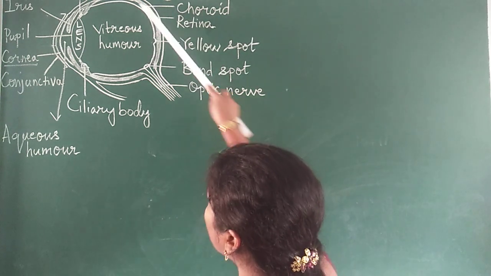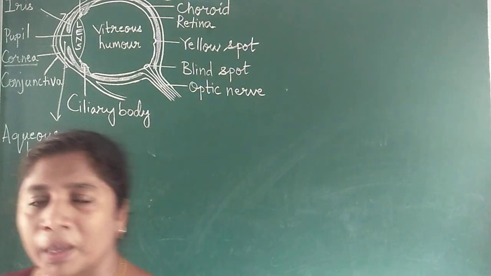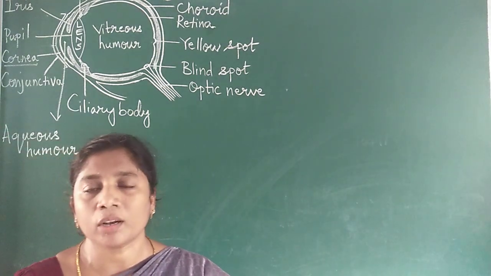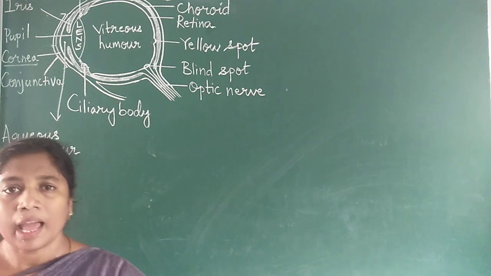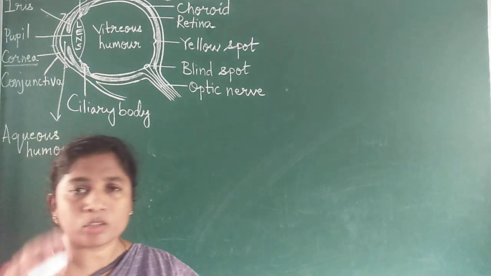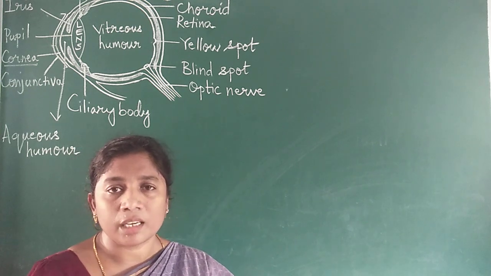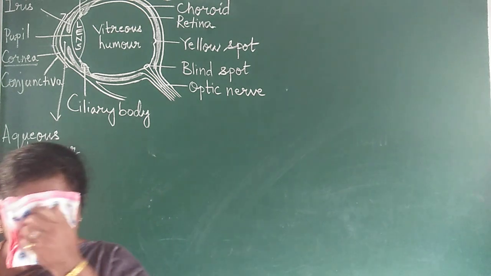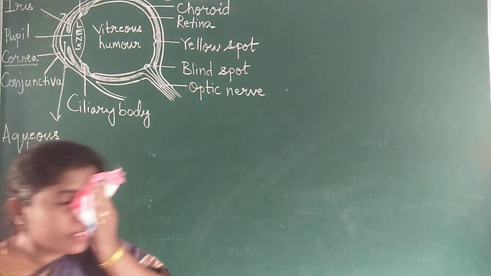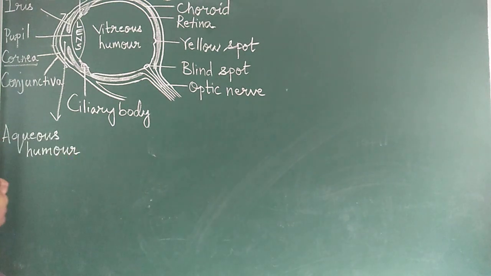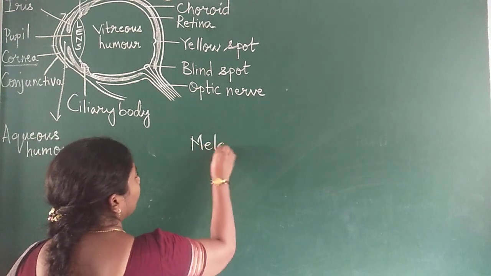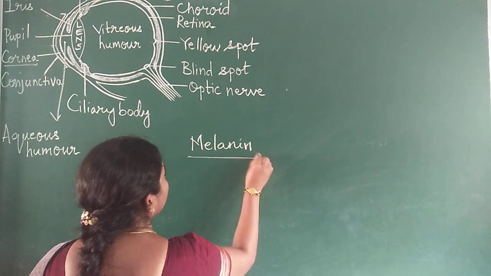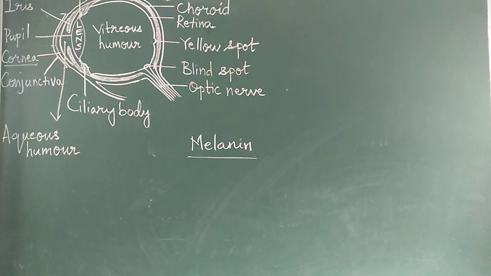It contains a dark black pigment called melanin. This choroid also helps in the nourishment of the eye. So that is the second layer, the choroid.